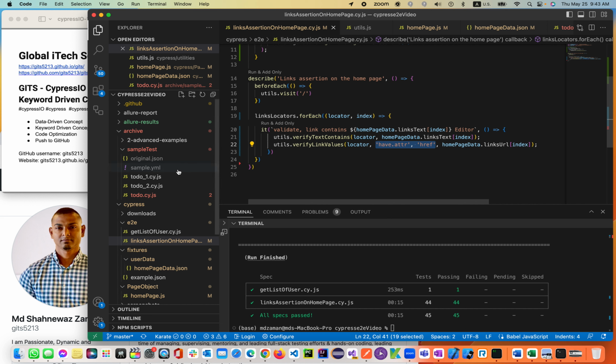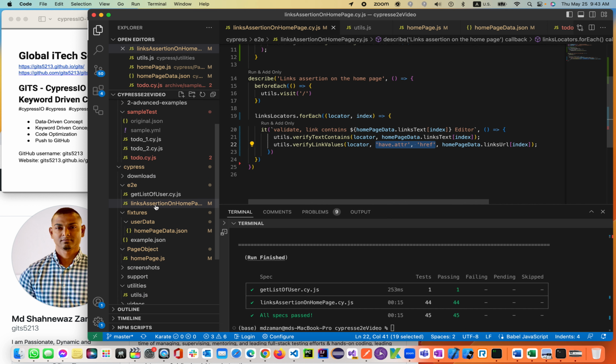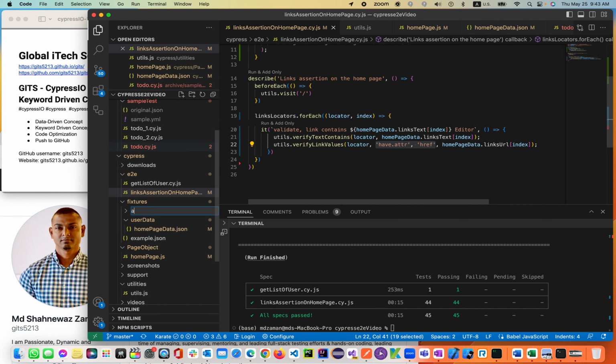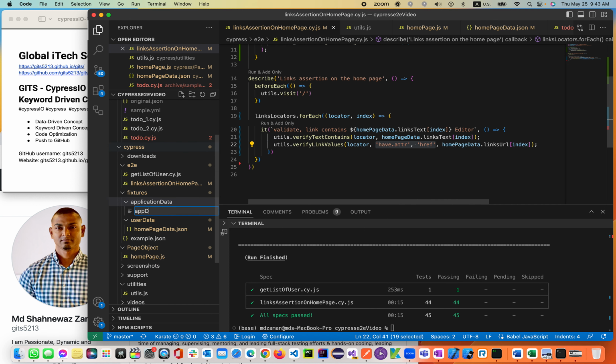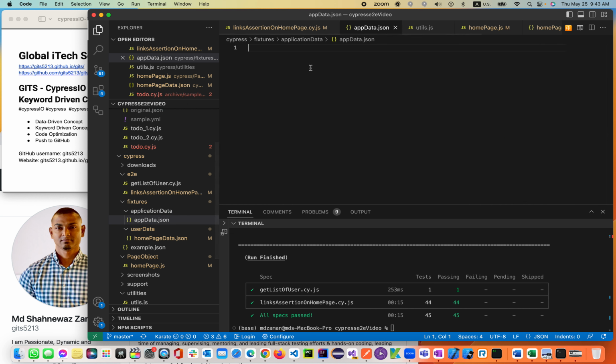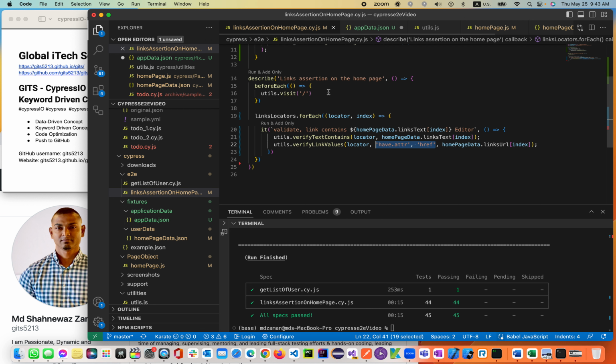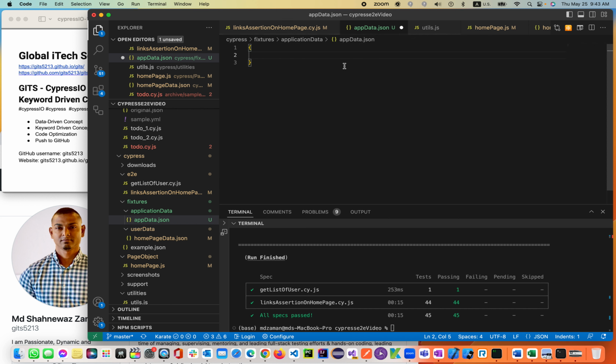This is the application data, right? So we can declare it inside the feature file as the application data. This is the user data. We can also create a folder called application data, and inside the application data we can create appData.json. Inside the appData.json, we start with this, then we can call have attribute, this one, as a variable, then colon, have attribute. This is going to be a double quote always inside the JSON file.